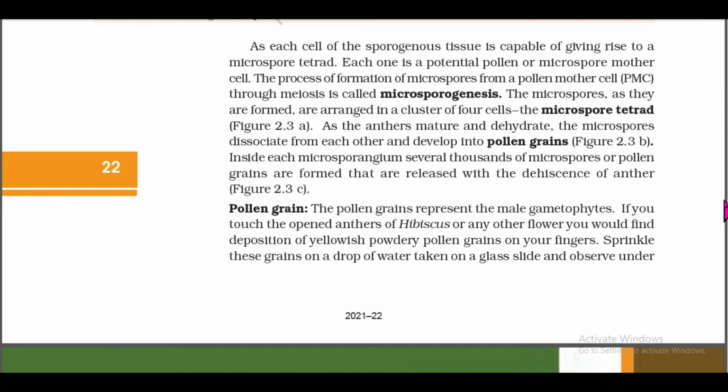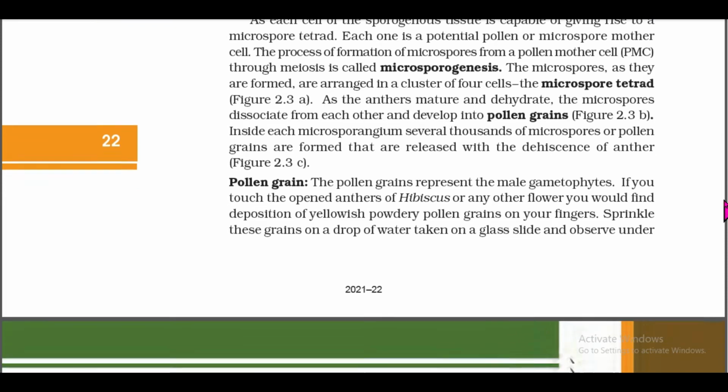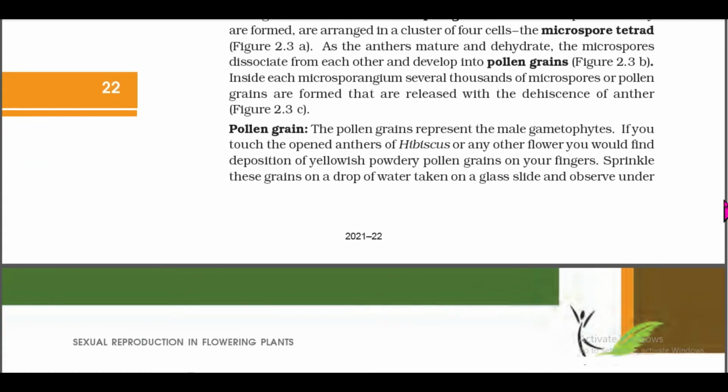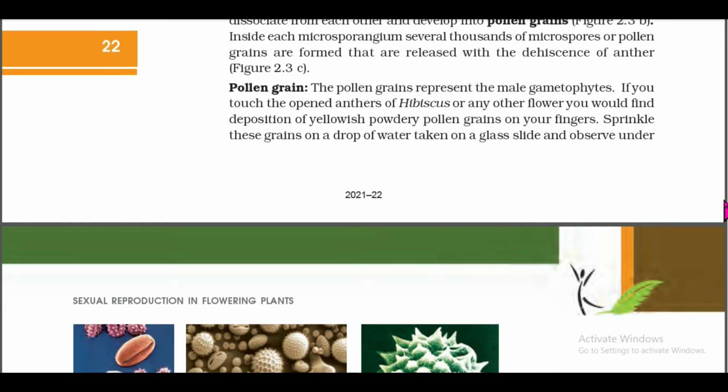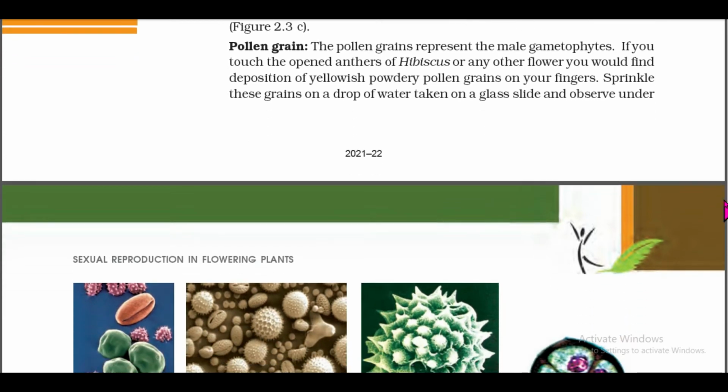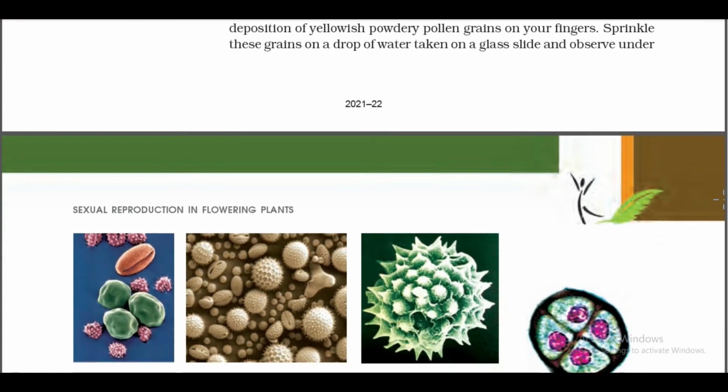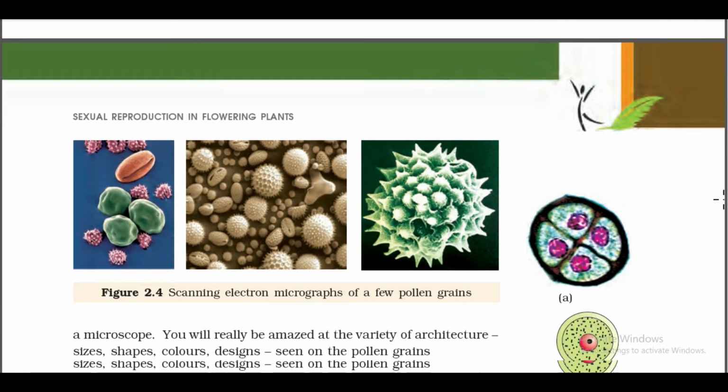If you touch the open anther of hibiscus or any other flower, you would find deposition of yellowish powdery pollen grains on your finger. Sprinkle these grains on a drop of water taken on a glass slide and observe under a microscope.